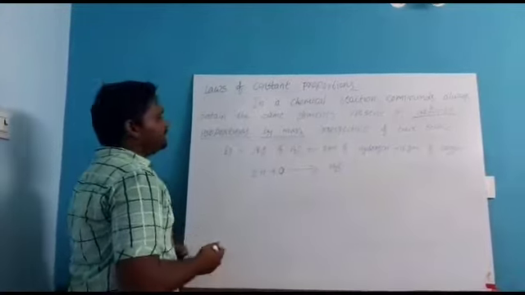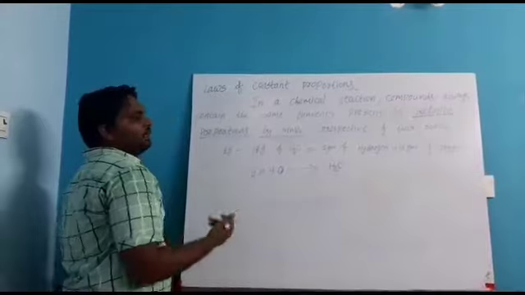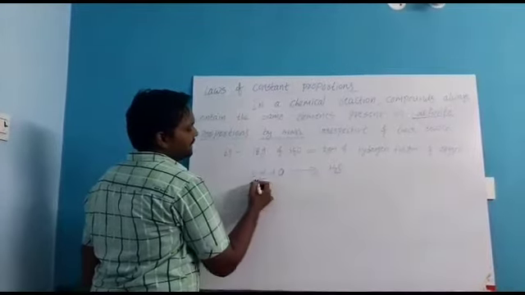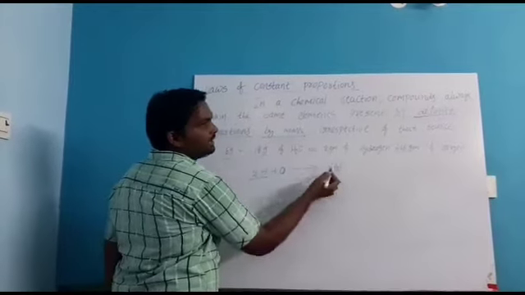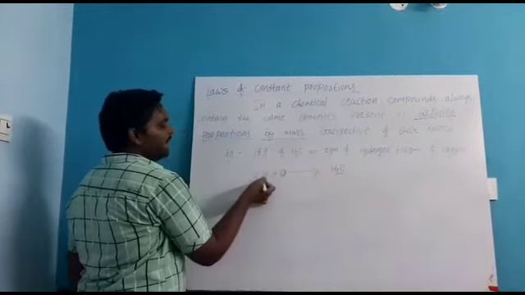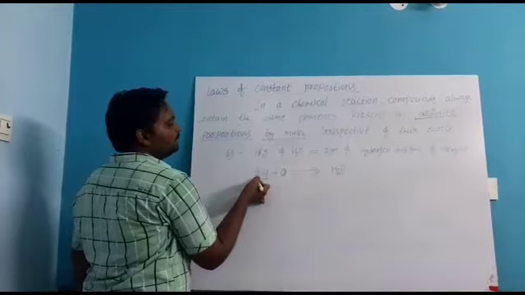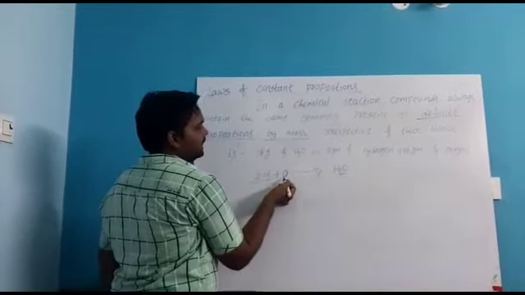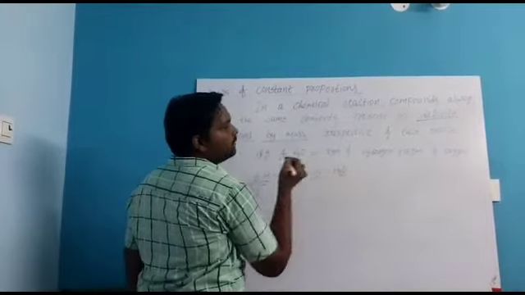Now see one example, that is water. What is the water formula? H2O. So here, how many hydrogens are there? 2 hydrogens. That's why I wrote 2 hydrogens here also. 2 hydrogens combine with 1 oxygen and form an H2O molecule.